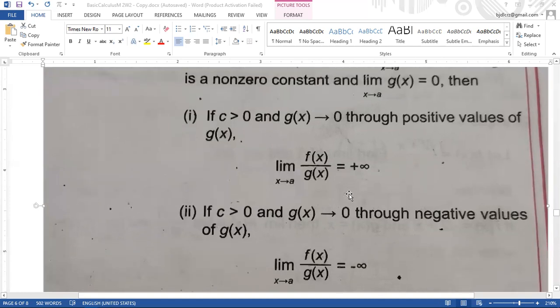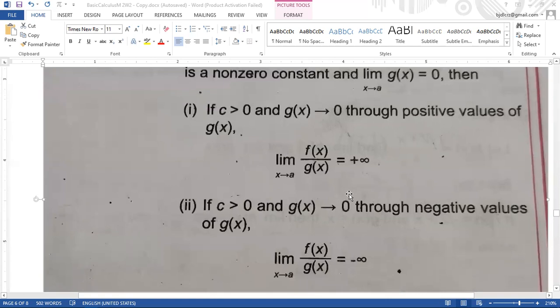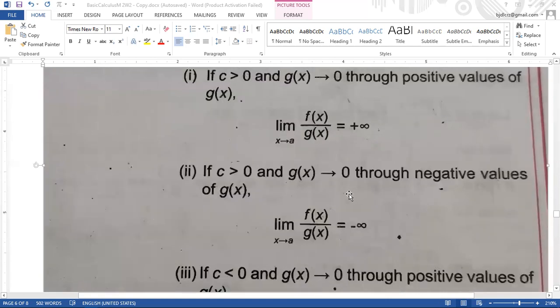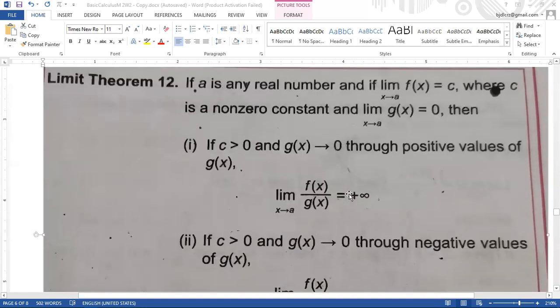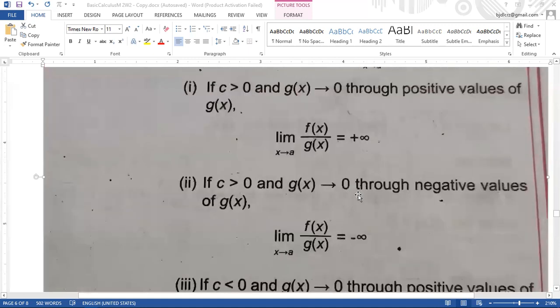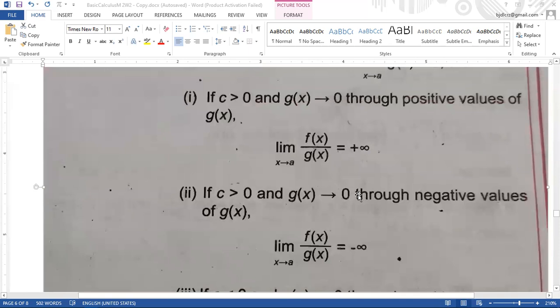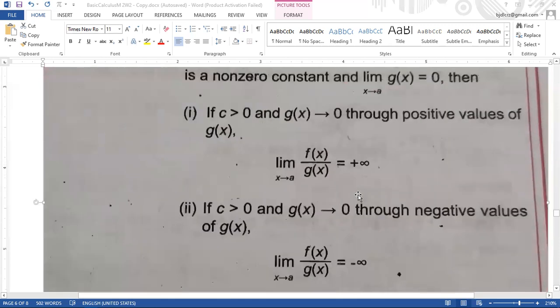Wait sa ato i-analyze. F of x is positive constant numbers, non-zero constant number. Ang ato ang g of x is 0 through negative values. So constant.